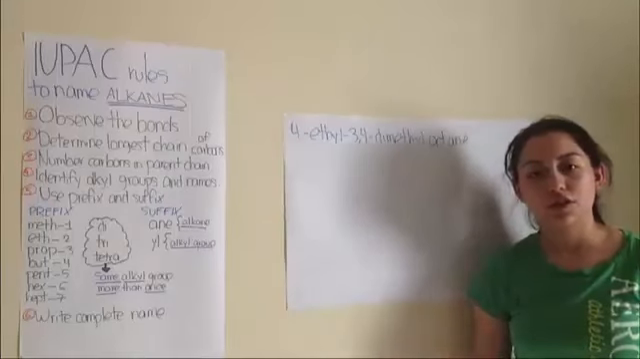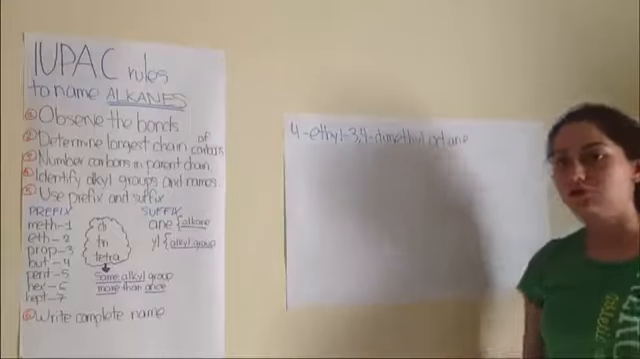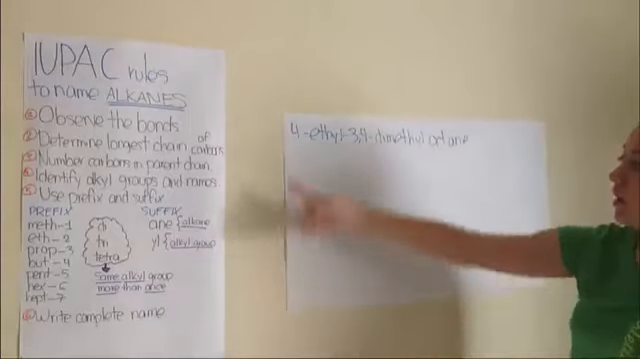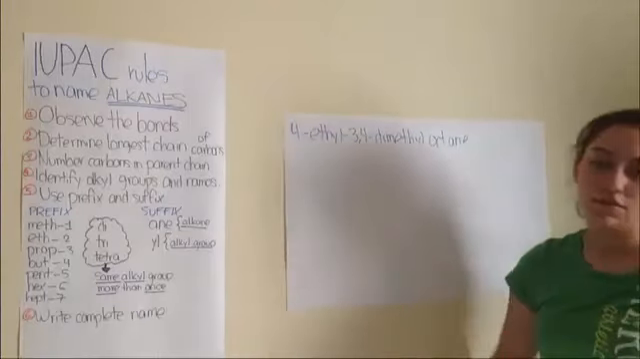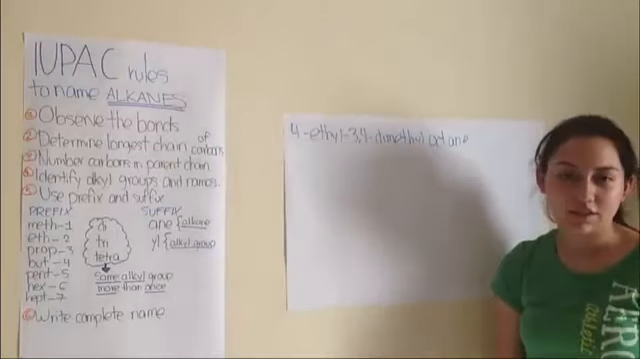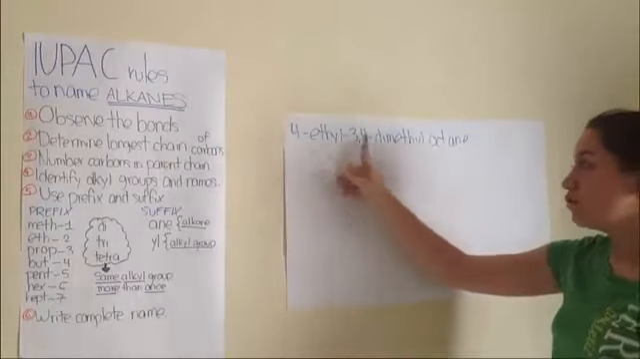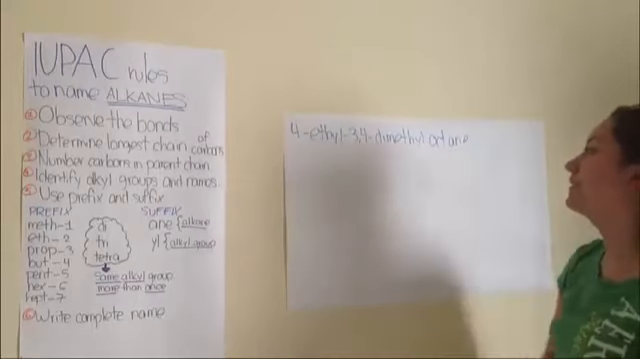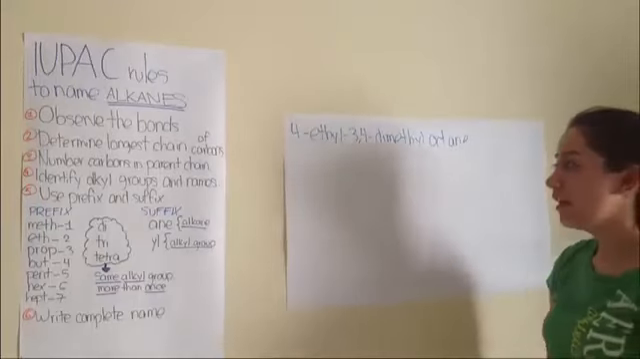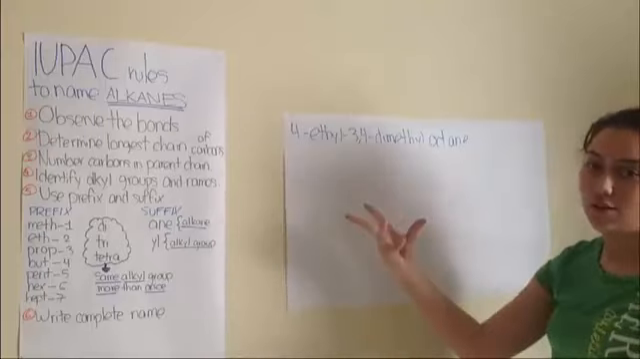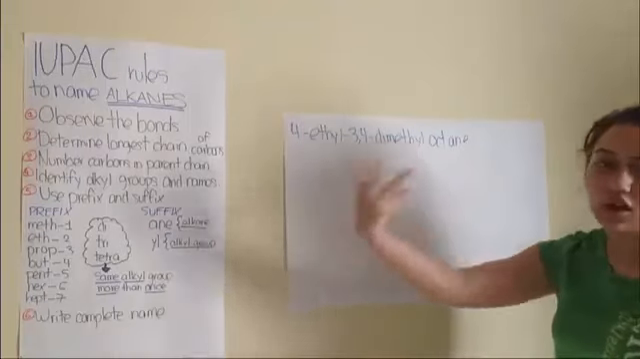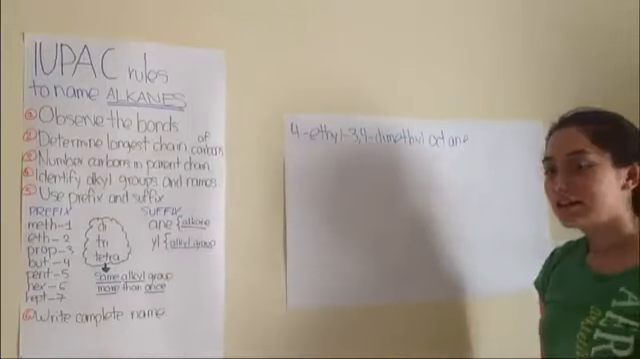So now I'm going to show you another example on how to draw alkanes. We have to draw all of this. It seems very difficult, but really it is very simple. We have 4-ethyl-3,4-dimethyl octane. Now we may see this as very complicated, but since we saw in the last examples, we need